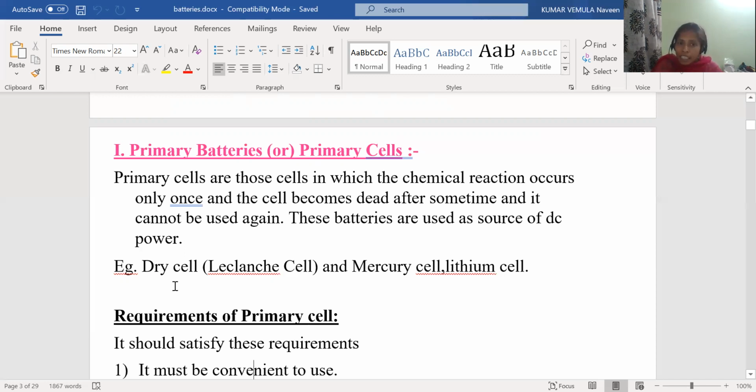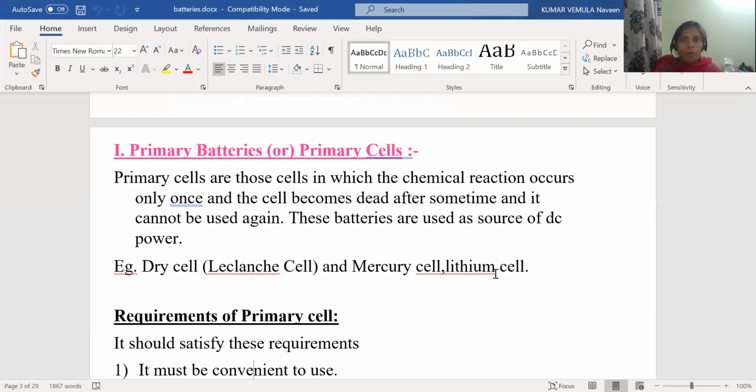For example, dry cell, mercury cell and lithium cell. These are the examples of primary batteries. We have only the dry cell in our syllabus. We don't have the mercury cell and the primary lithium battery. Primary lithium battery is there, secondary lithium battery is also there. Just for distinguishing them, primary lithium batteries are simply called lithium batteries, whereas the secondary lithium batteries are called lithium ion batteries.